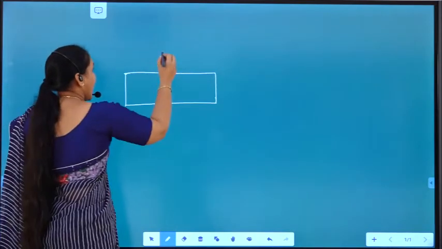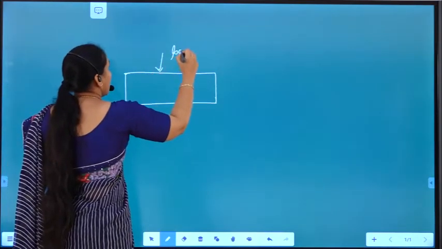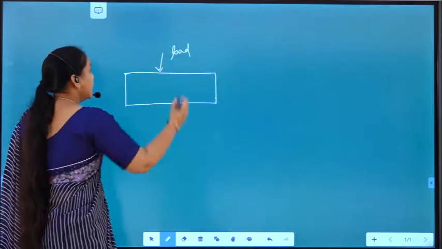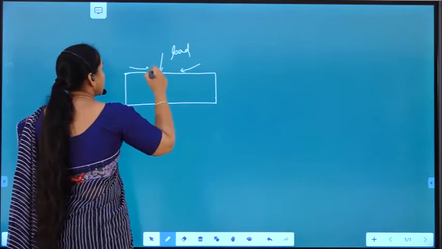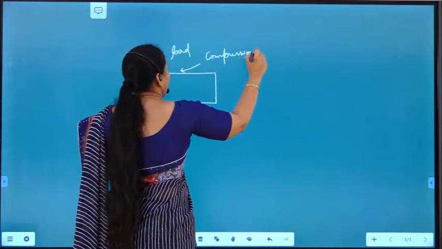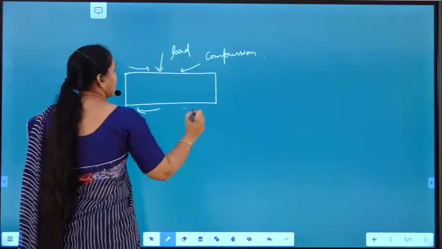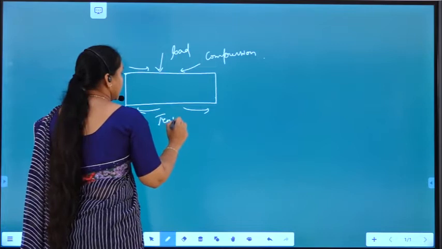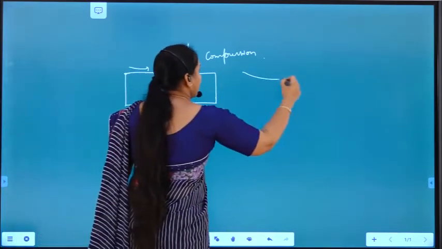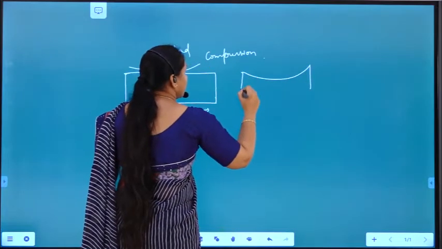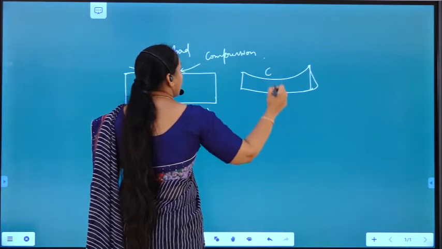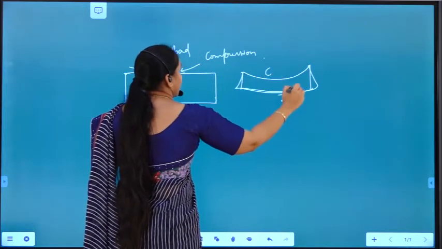When some load is acting on this beam, what is happening here? The topmost portion is under compression and the bottommost portion is under tension, isn't it? The beam is bending like this. So here it is compression and here it is tension.